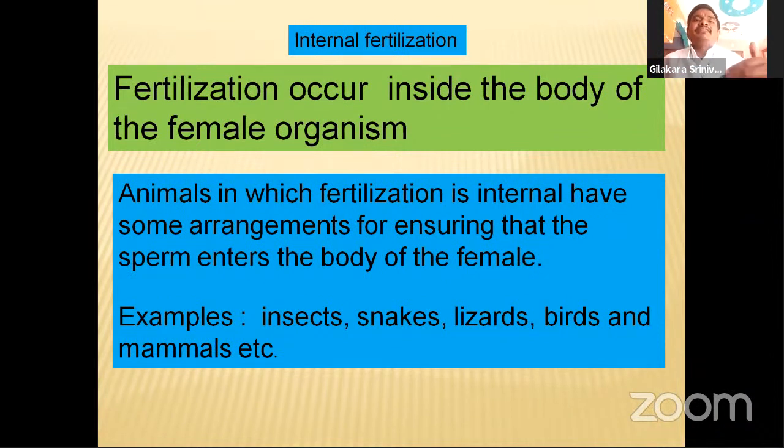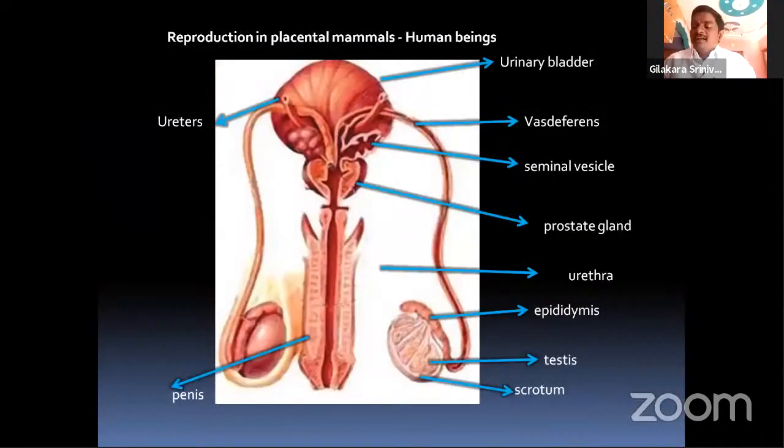We can see this type of fertilization process in insects, snakes, lizards, birds, and mammals. All advanced organisms adopt this type of internal fertilization process. Okay, how internal fertilization takes place, we already discussed here. Now let us discuss the internal fertilization process in placental mammals.